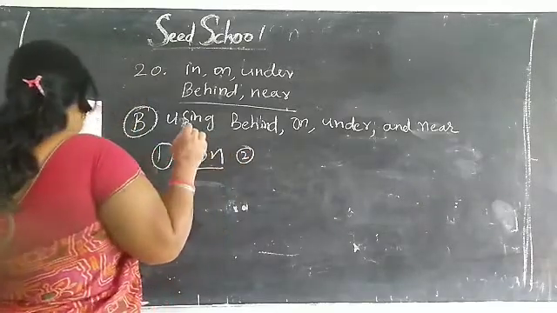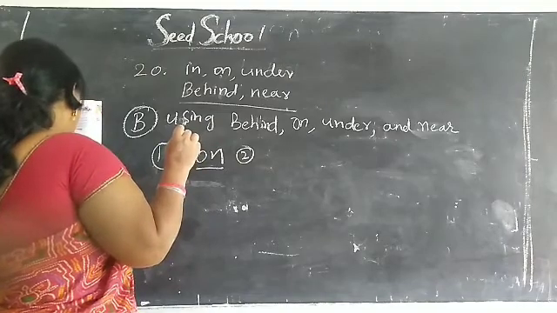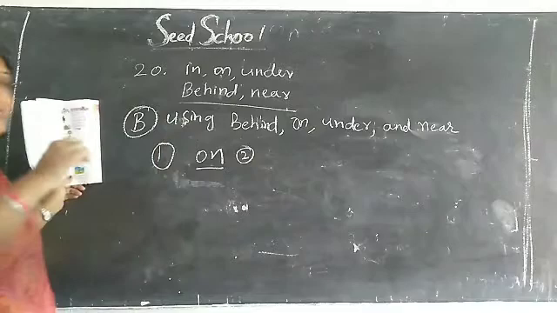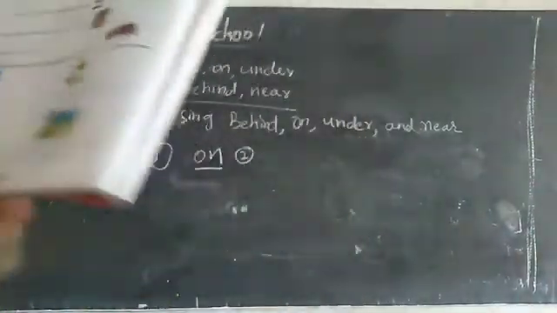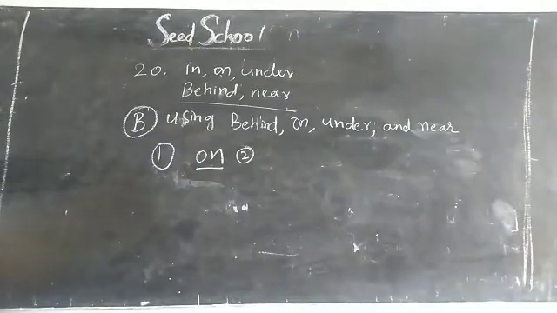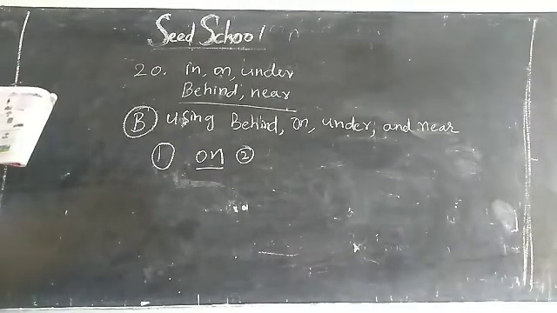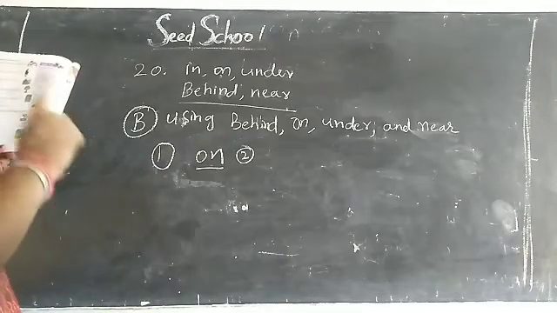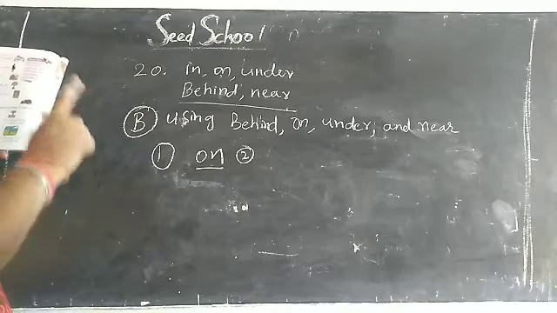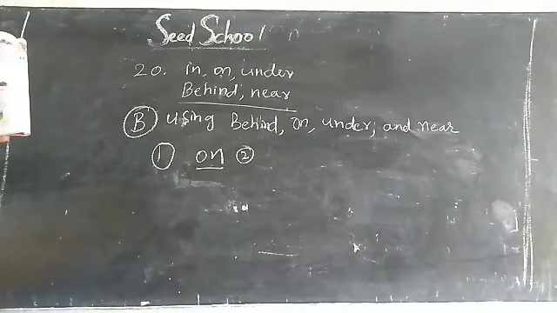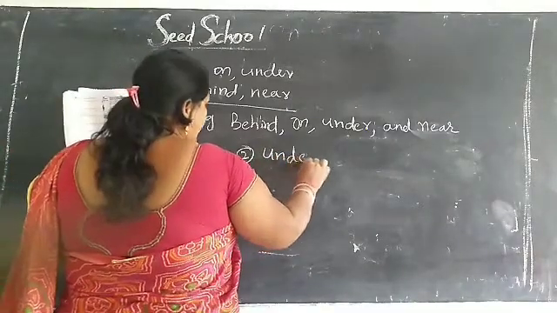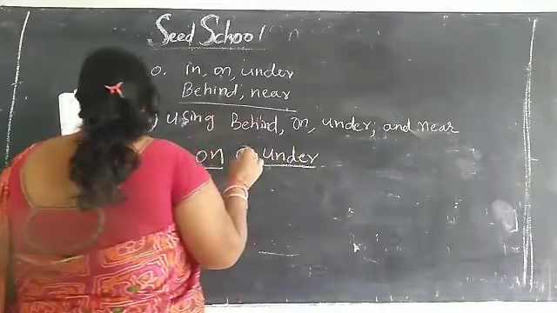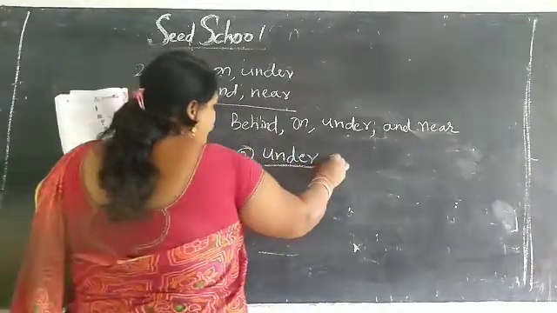So second one, the children are sitting dash a tree. Children, see the pictures. Observe the pictures, children. So second one, what is the picture? The children are sitting dash a tree, behind a tree, on a tree, under a tree, near a tree. What is the answer, children? Yes, answer is under a tree. The children are sitting under a tree.